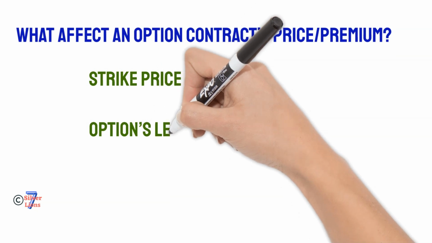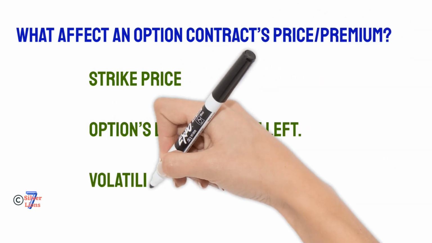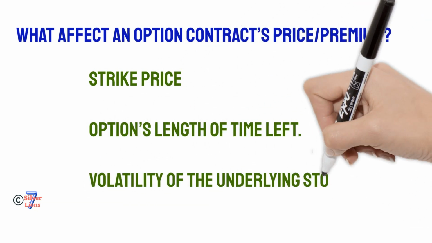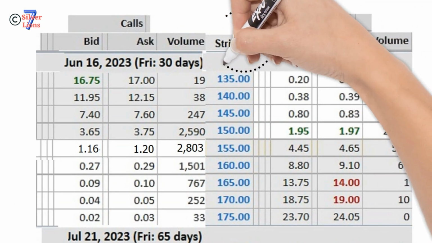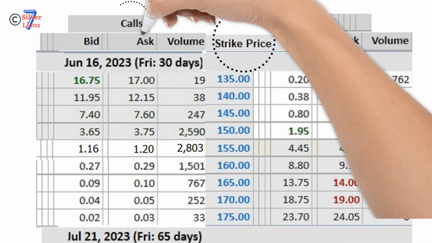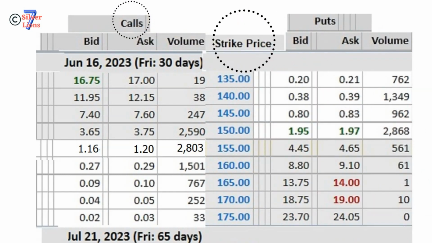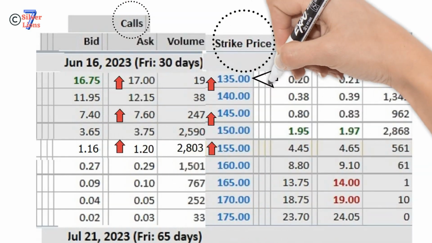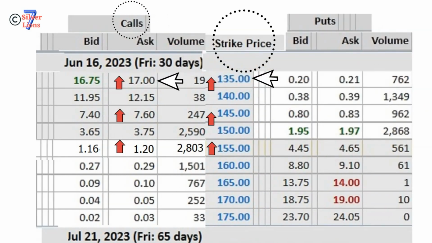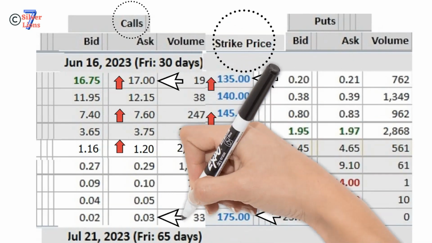Strike price. Options length of time left. Volatility of the underlying stock. The strike price is the major factor determining the option price. In a call option, the contract holder has the right to buy the contract's underlying asset at strike price. The lower the strike price, the higher the call option value. The higher the strike price, the lower the call option value.